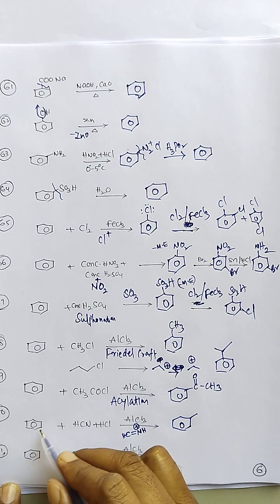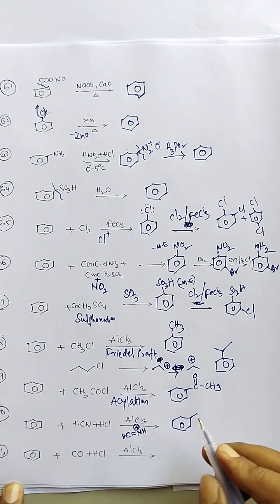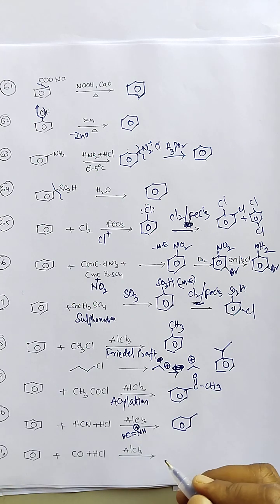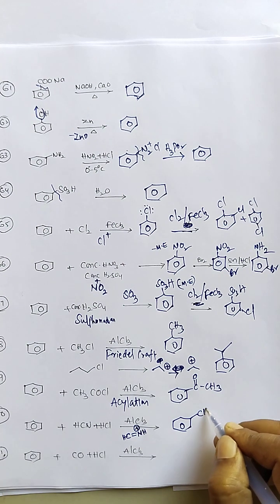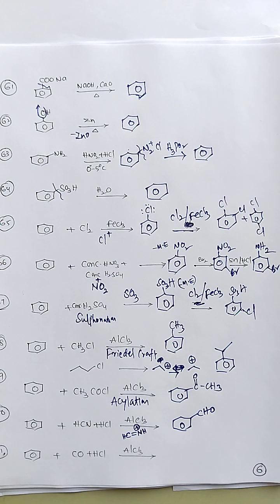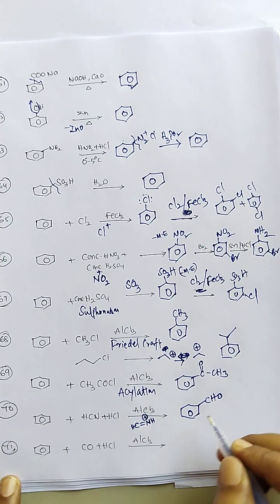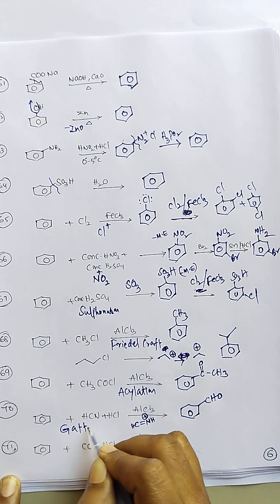So benzene is attacked on this carbon to give the ammonium ion, followed by hydrolysis, which gives the aldehyde. This is the Gattermann reaction, the Gattermann aldehyde reaction. So we can write it as the Gattermann reaction.